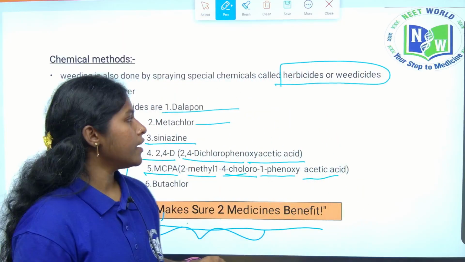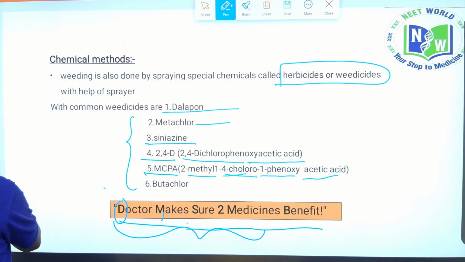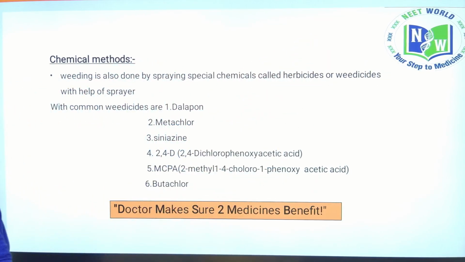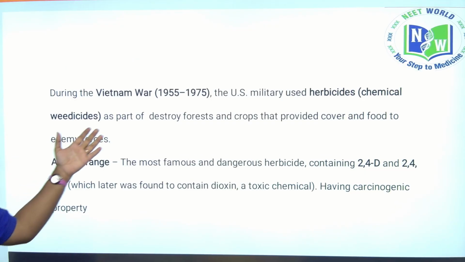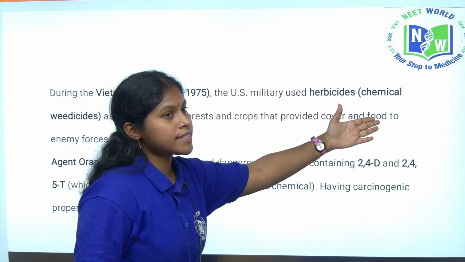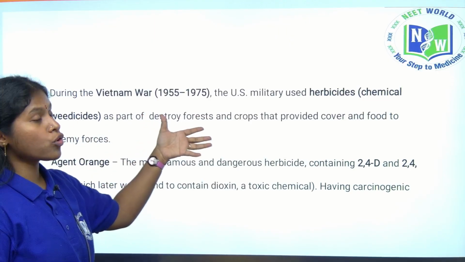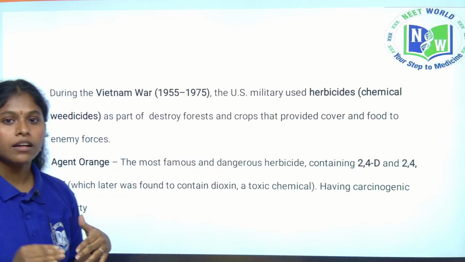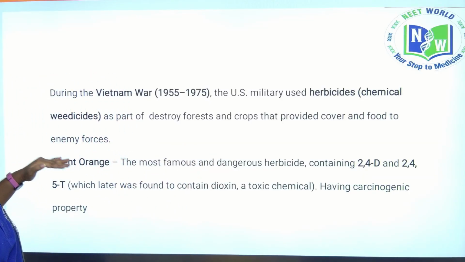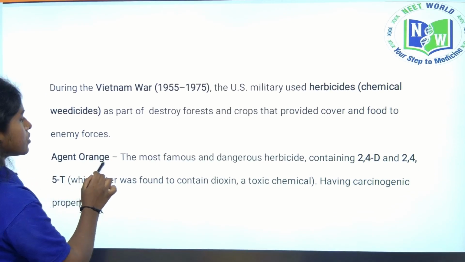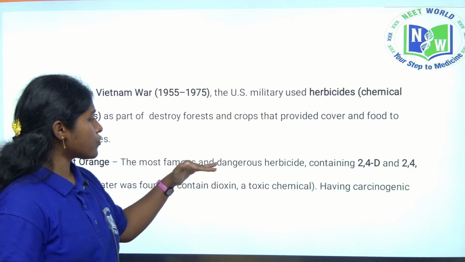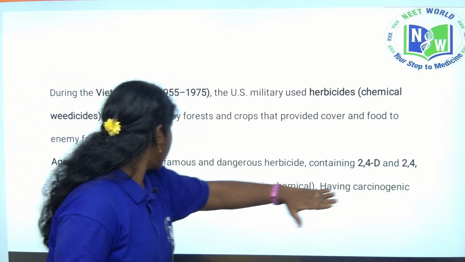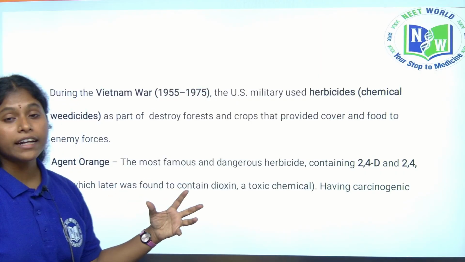Okay children. Next, you know, during the Vietnam War, the US military used these chemical herbicides to destroy the enemy's crops, so that they could produce less food. They used Agent Orange, the most famous dangerous herbicide, containing 2,4-D and 2,4,5-T, which contained dioxin.